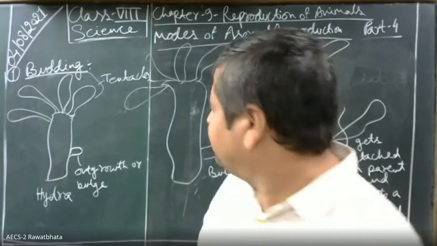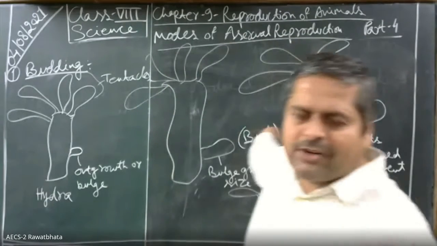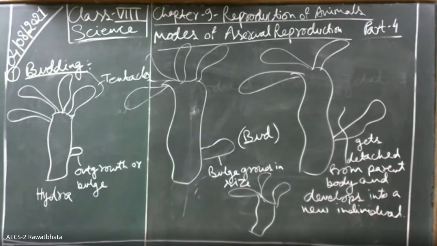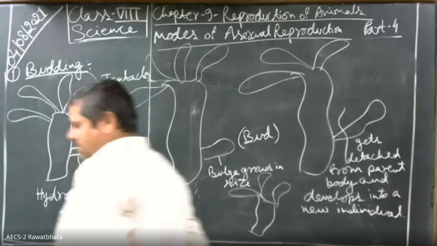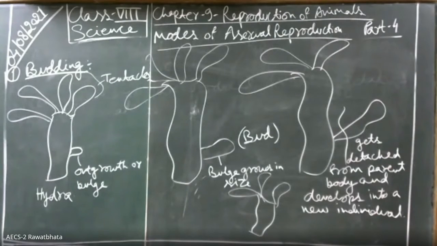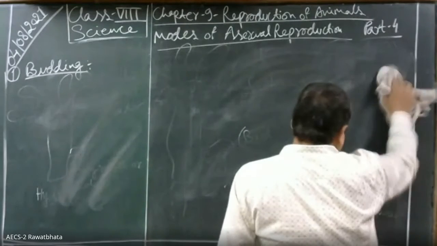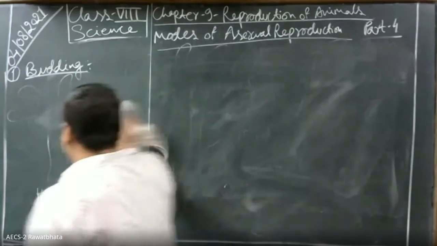I will tell you about that too. First draw this, then write it down. Draw it. Drawn? What was the name of this organism? Hydra.